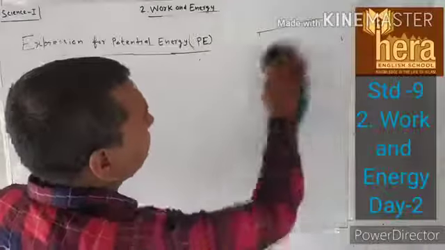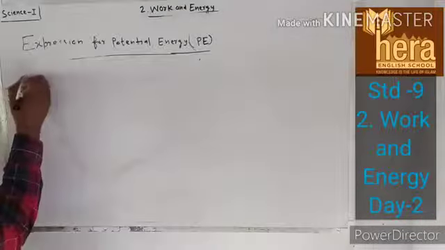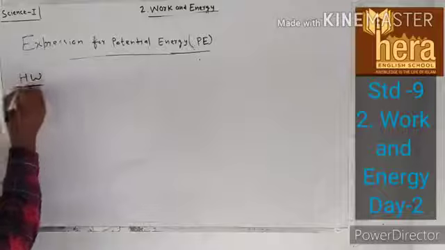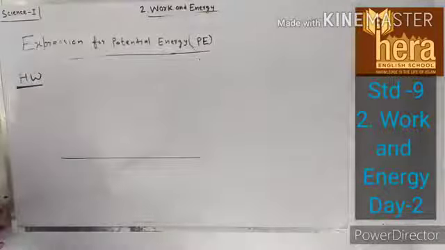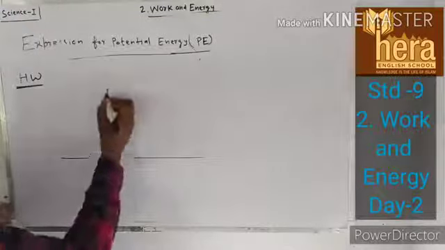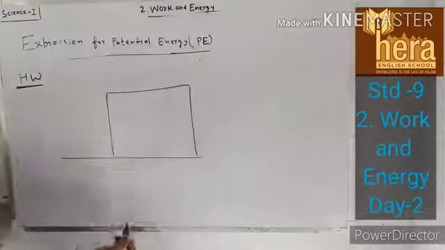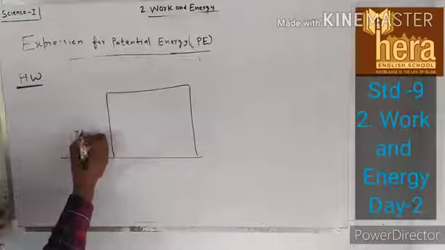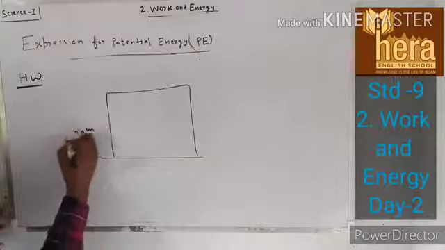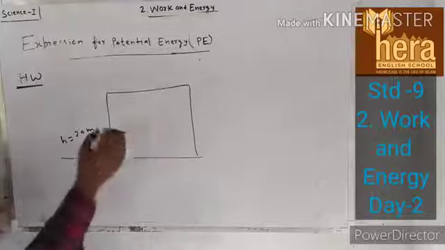The homework is this. Say this is Earth and this is a building. The height of the building is 20 meter.